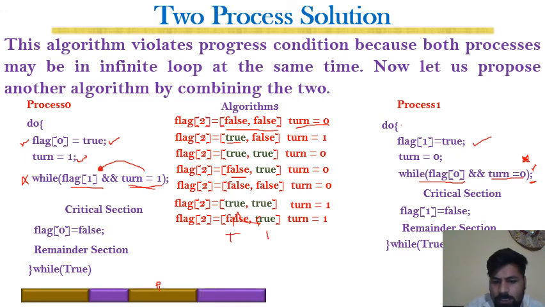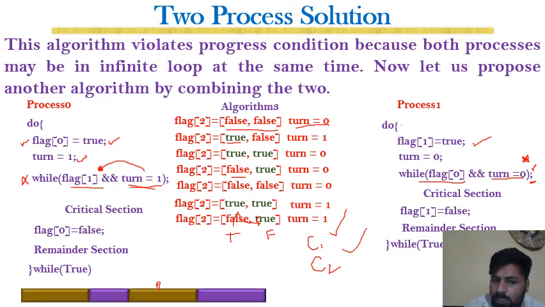And you can see that all three conditions are perfectly met. At a time only one process is in the critical section, so the mutual exclusion condition is satisfied. Progress condition: a process which doesn't want to enter the critical section, or which is in the remainder section, is not participating in the decision of the other process, so condition 2 is also satisfied. Condition 3 is bounded wait.